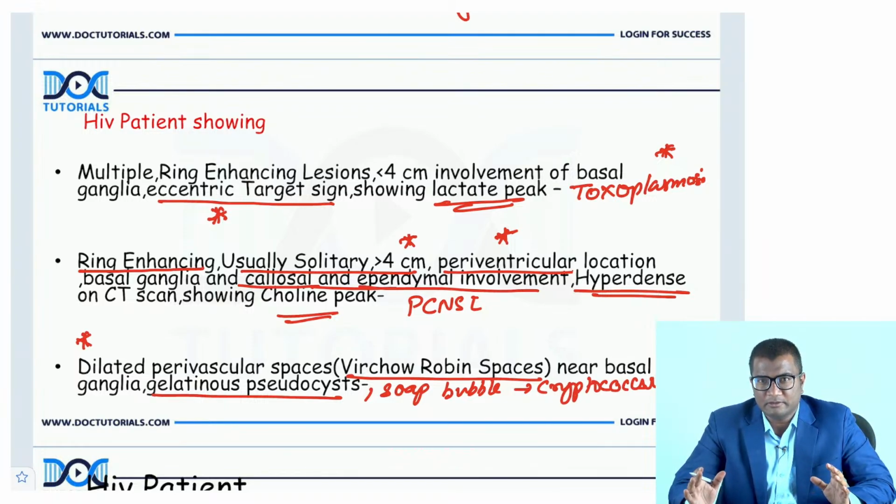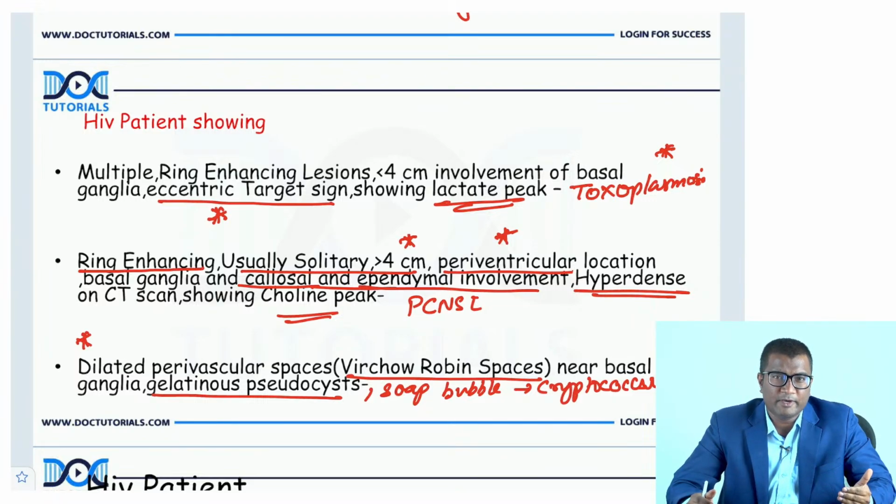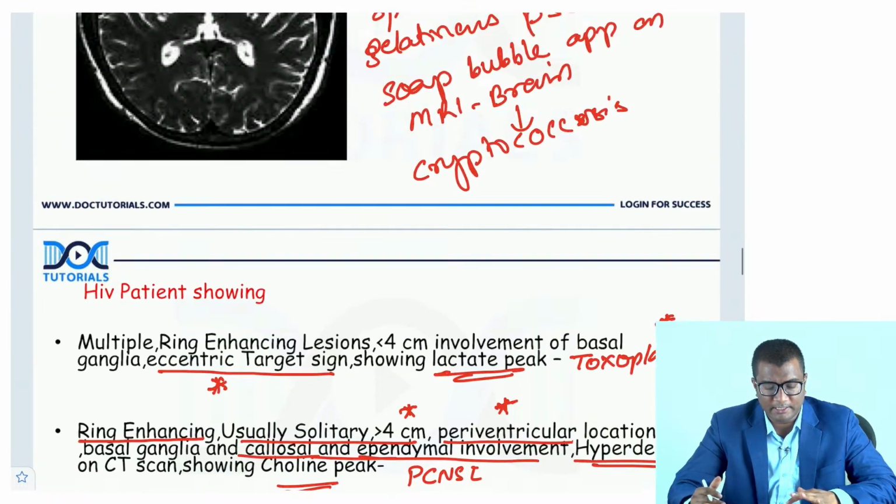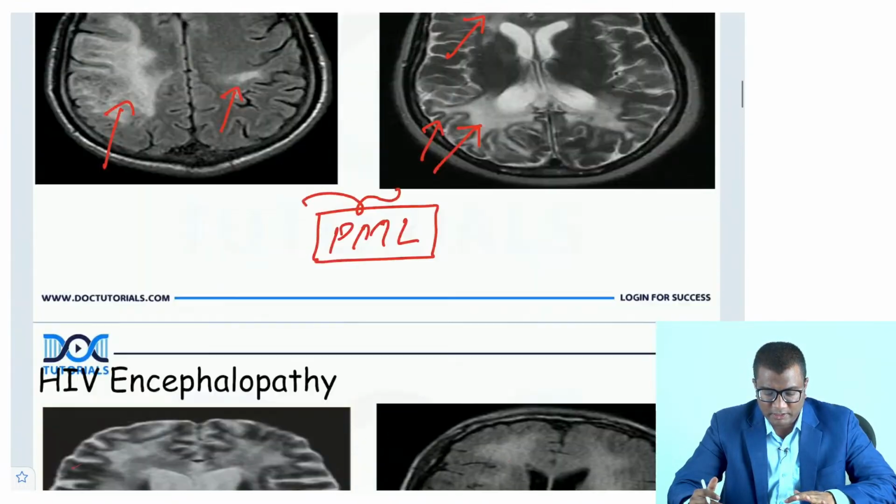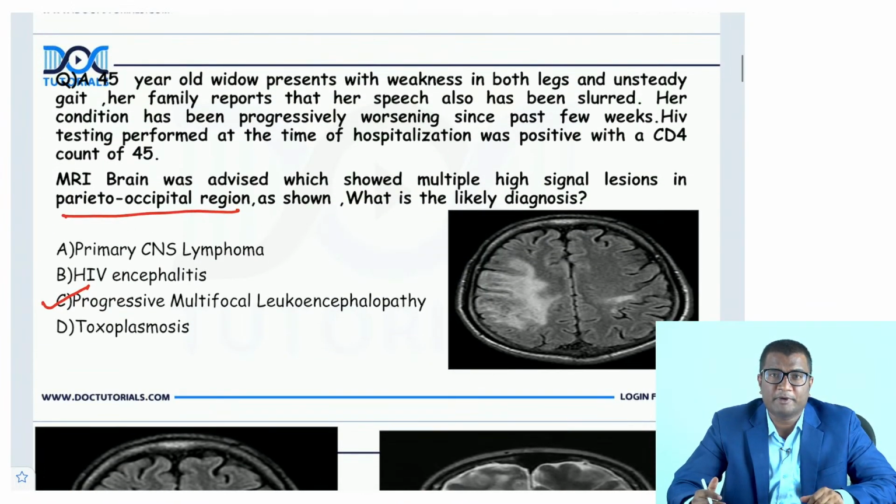So I hope neuroradiology related with HIV infections are clear to you, and also you understand the JC virus causing progressive multifocal leukoencephalopathy, HIV encephalitis caused by the HIV virus, the toxoplasmosis and other infections that we discussed, right? The primary CNS lymphomas can be associated with Epstein-Barr virus and cryptococcosis, right? So these were important topics that I wanted you to understand with HIV. This is a very, very important topic for your clinicals also, and even in your patient care. This information that you have learned today will help you.